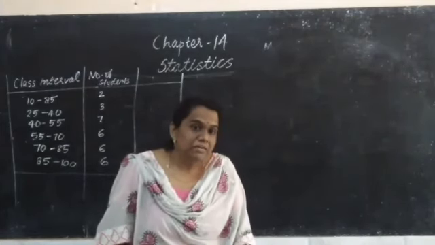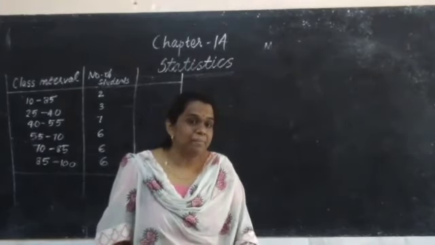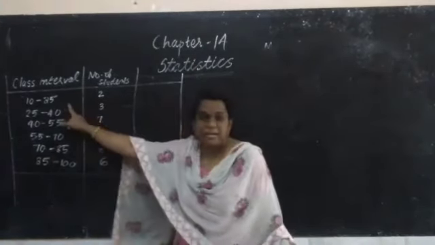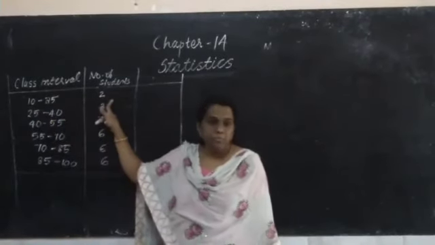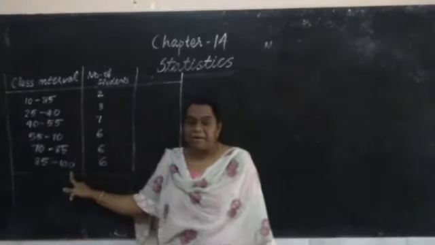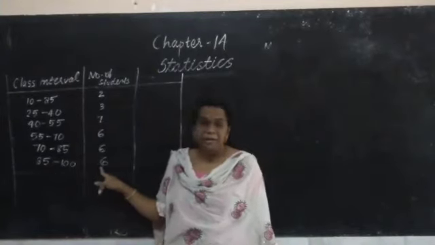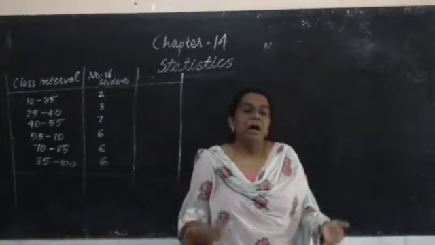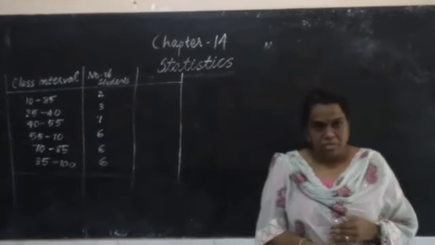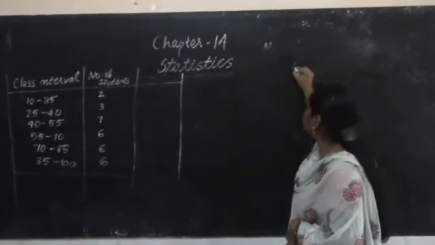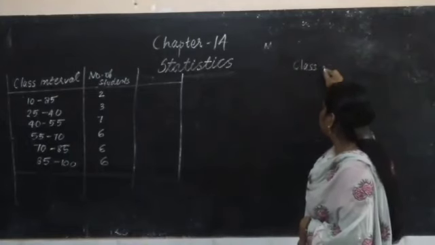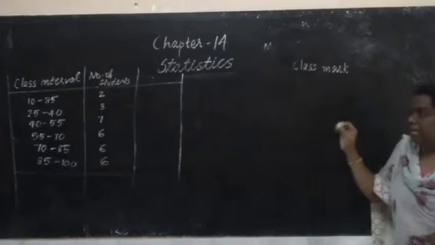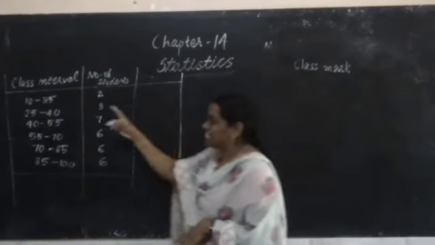Understood? How many students obtained marks between 10 and 25? 2 students. That is what is written for 10 to 25. Clear? For 85 to 100, how many students? 6. From this class interval, how to find the observation? For that we have the class mark. Class mark means the mid value of these classes.